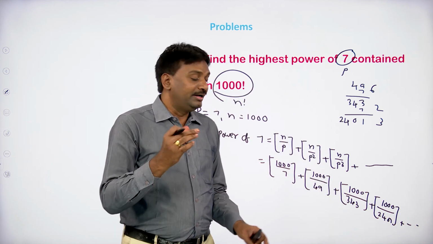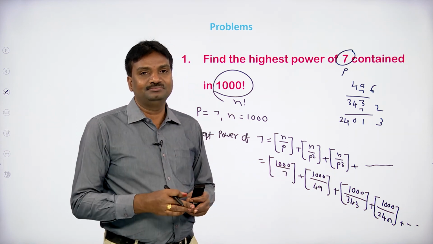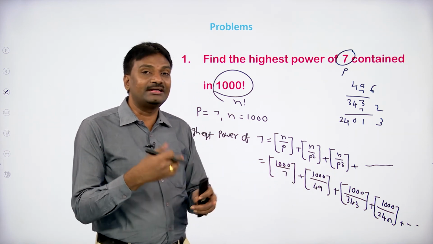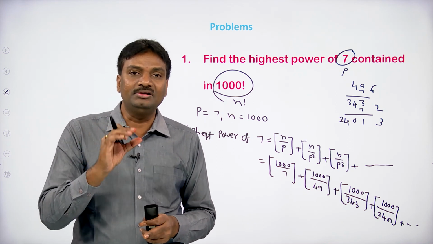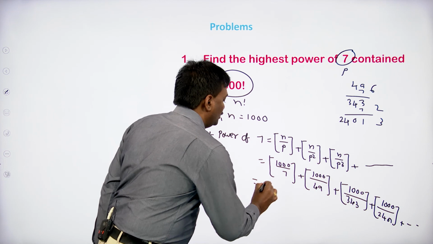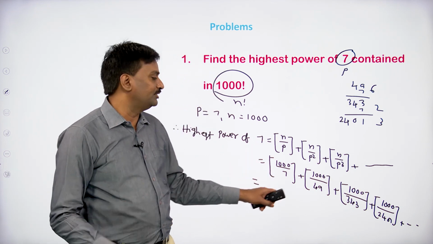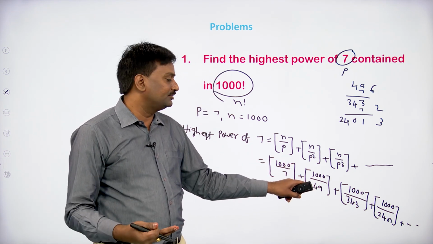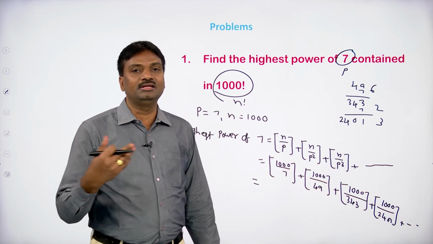So when the denominator is greater than numerator, clearly you will get by dividing the numerator by denominator as 0 point something. So divide 1000 by 7, you will get something. Divide 1000 by 49, you will get something. Divide 1000 by 343, you will get something.